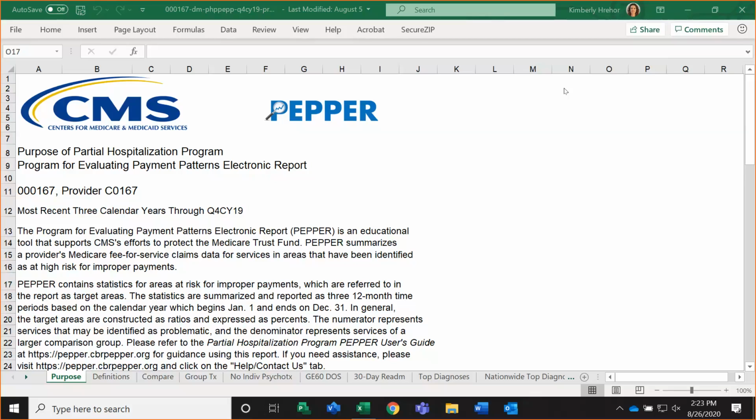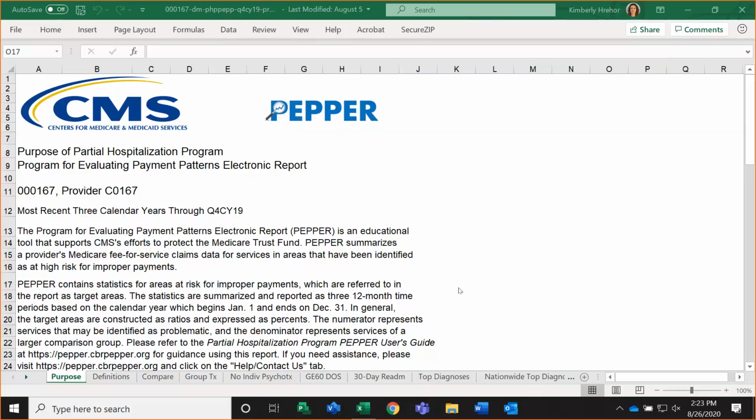Now, for those of you who are new to the PEPR, I do want to just mention that the PEPR is distributed electronically. It is a Microsoft Excel workbook, and you will navigate within the PEPR by clicking on these worksheet tabs along the bottom of the screen.